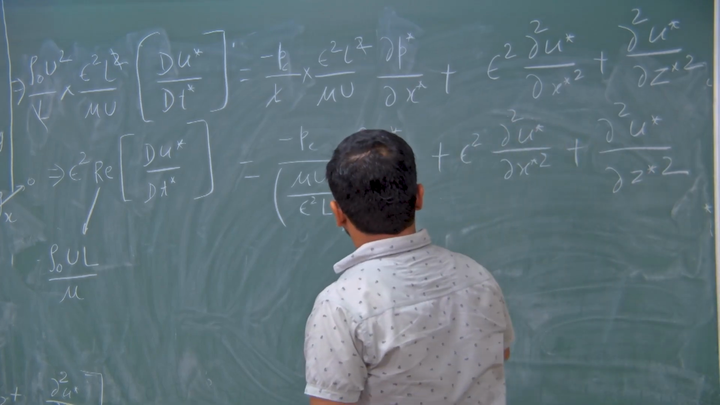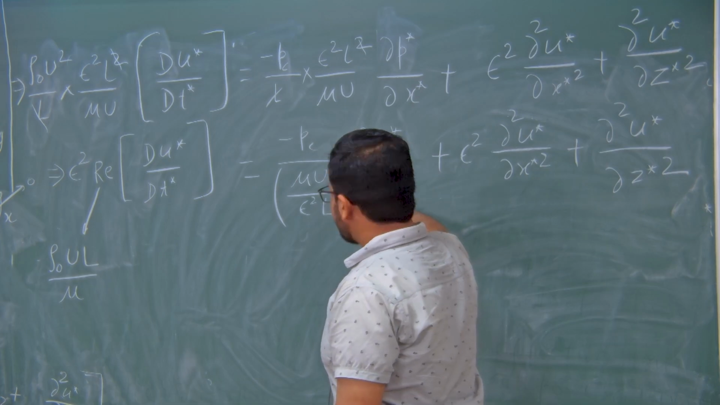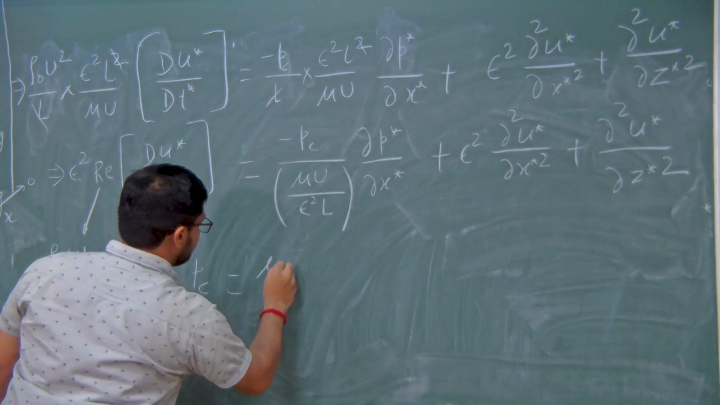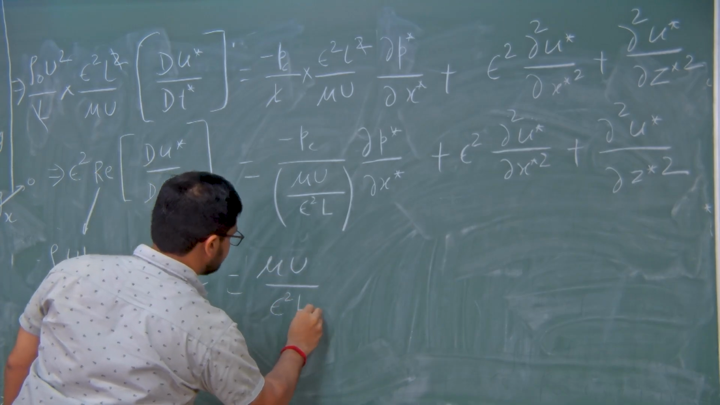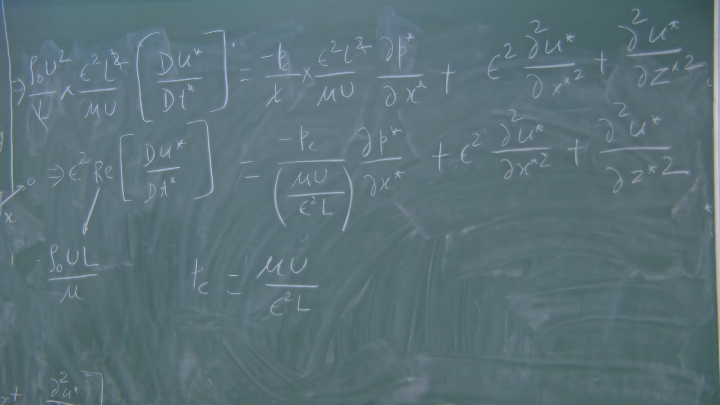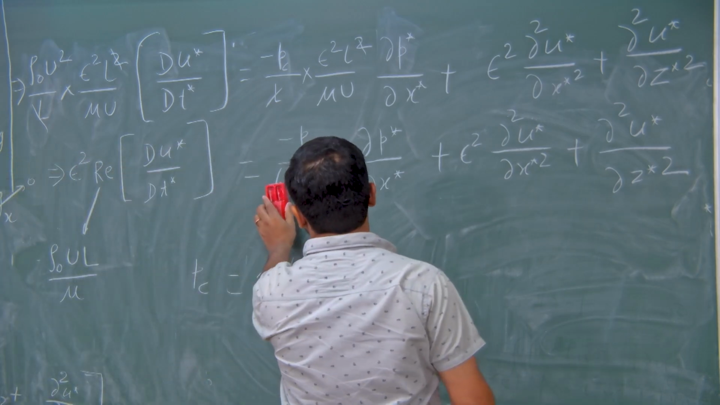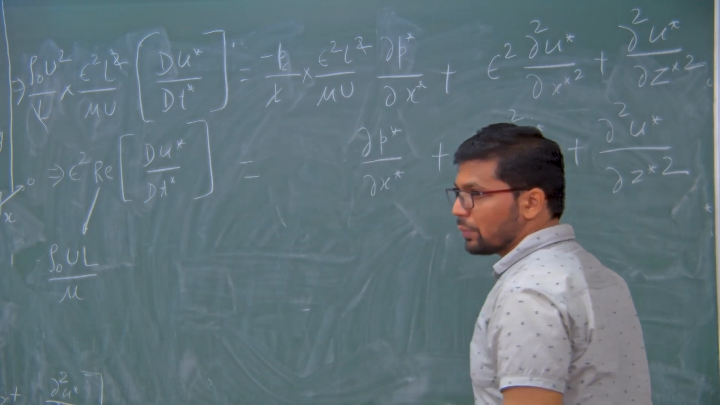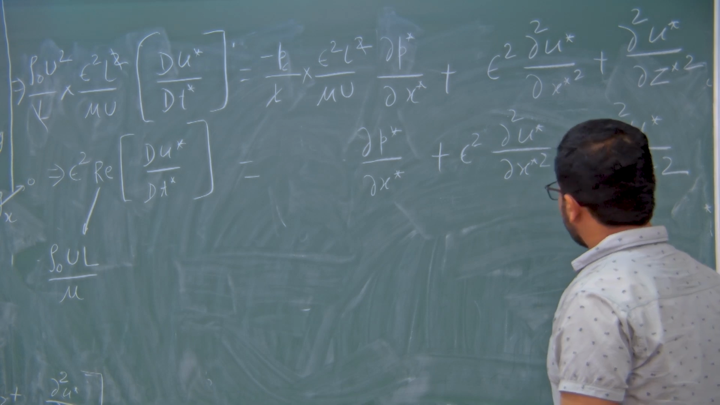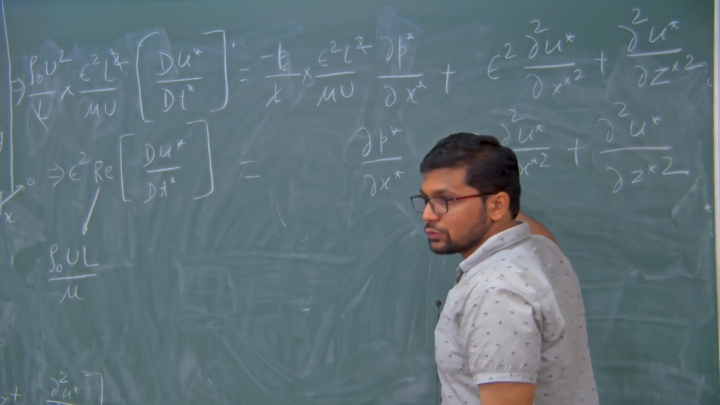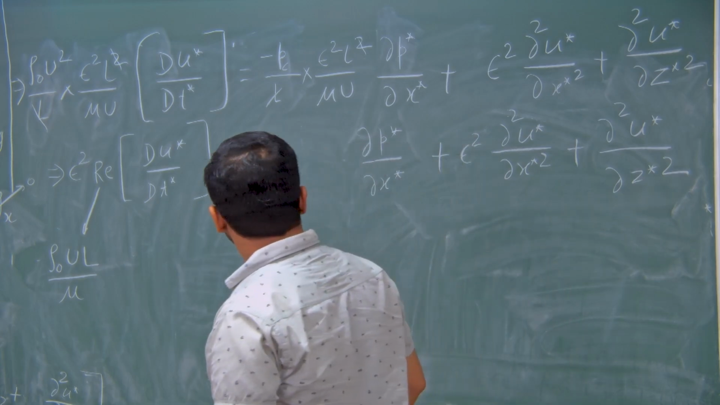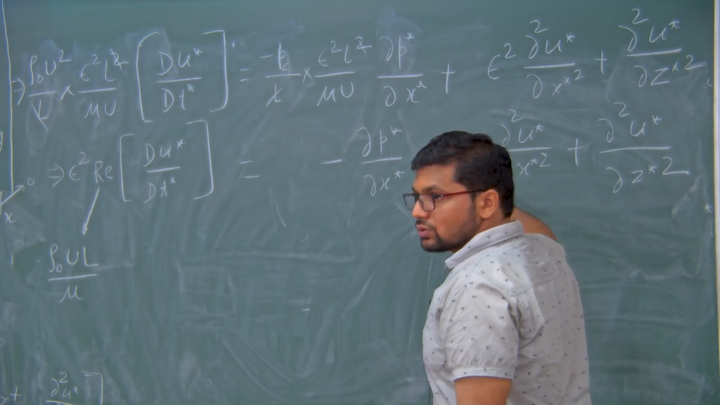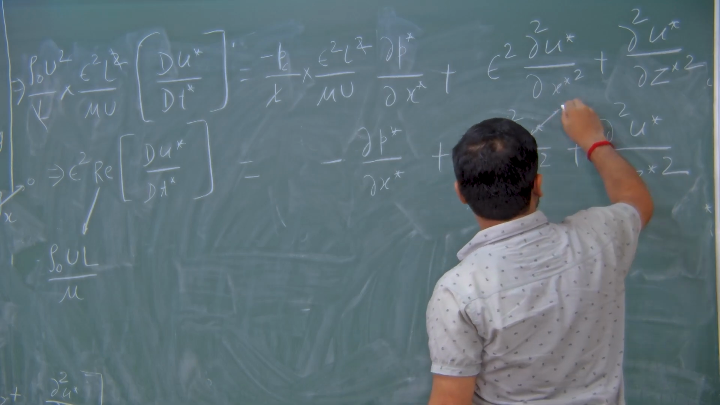So, now again we will equate the coefficient of this pressure gradient to 1, and from here we will get P c as mu u upon epsilon square L. Okay. So, if P c is this, this term will become 1. So, this is our x momentum balance in dimensionless form. Now, again this epsilon square is very small quantity, so this term will have very small magnitude.